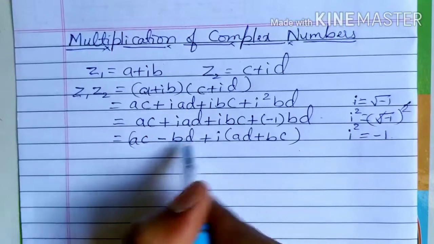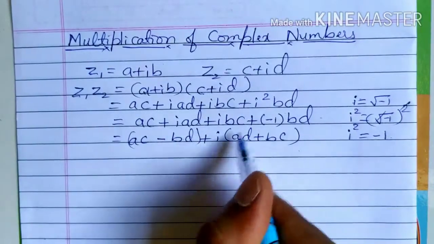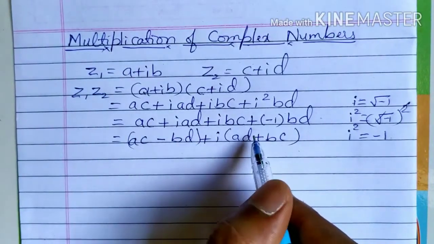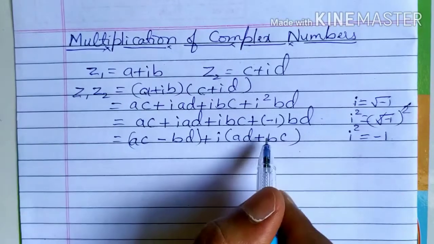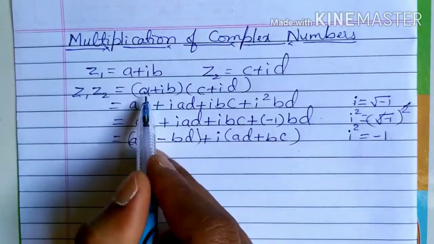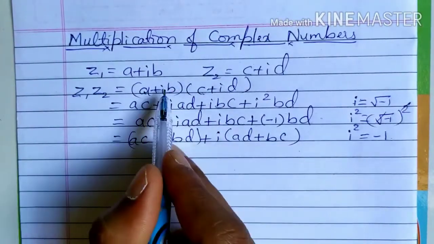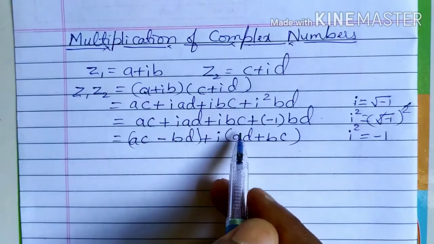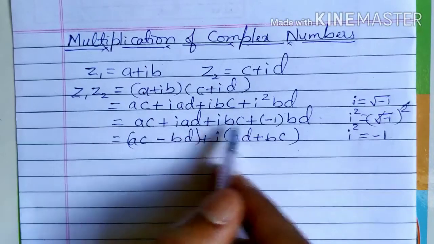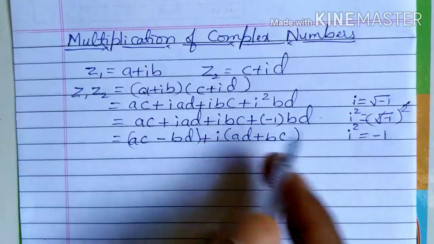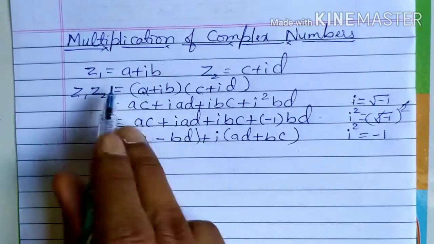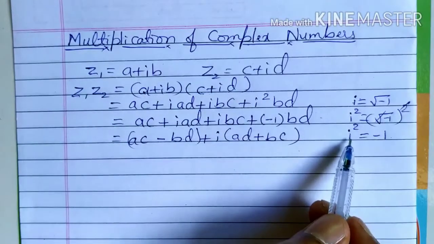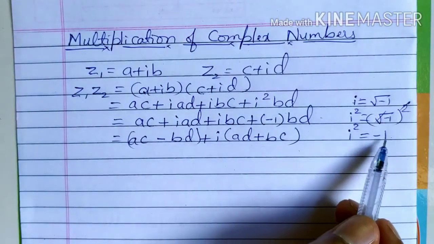So this is called the real part and this is the imaginary part. You need not remember this formula, just multiply like this: first term to both of these, second term to both of these, and then simplify like polynomials, as you used to do when you have x and so on. That is how we multiply two complex numbers, and you should remember that i square is equal to minus 1.